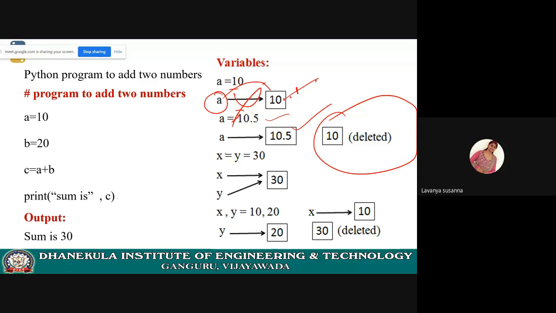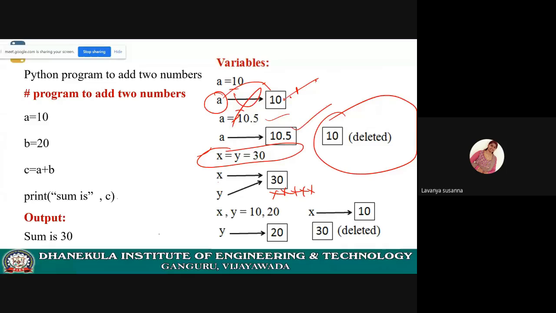Next, you can assign like this also: x equal to y equal to 30. Here, first for the object 30, memory will be allocated. Now x and y are tagged to 30. That means x is referring to some memory location address, and y is also referring to the same address.